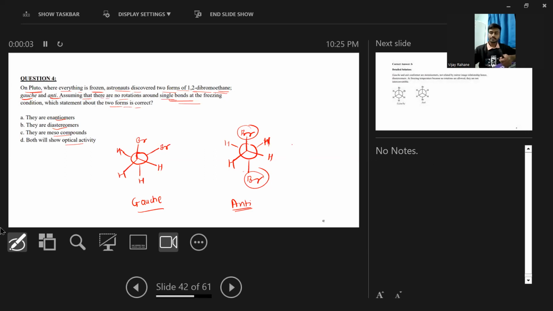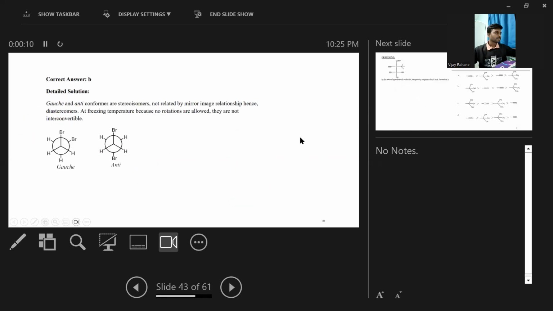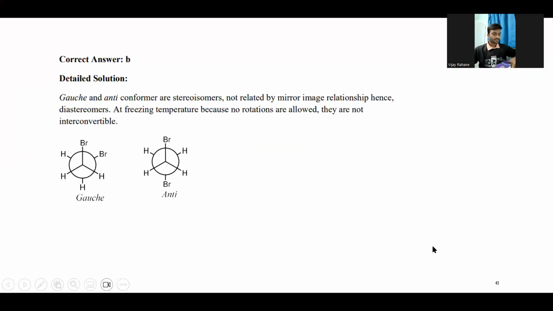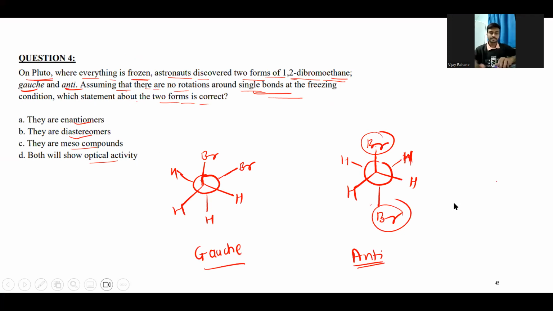Oh, sorry, I think I made some mistake. Yeah, here it is. And at minus temperature, these two forms are not interconvertible, right?